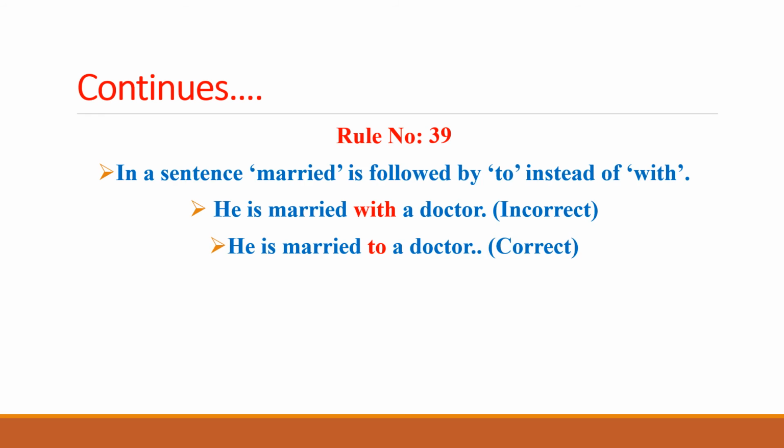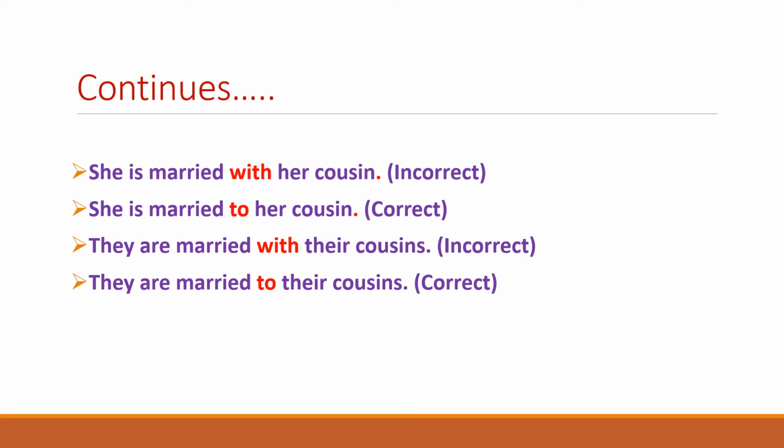Moving on in this rule, the second example is "She is married with her cousin." Again, married is followed by with, which is an incorrect expression. Married should be followed by to. So "She is married with her cousin" is an incorrect sentence because of with. In the next sentence, "She is married to her cousin," this is the correct sentence because married takes the preposition to.